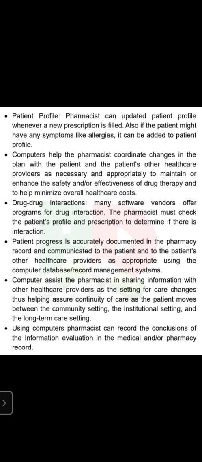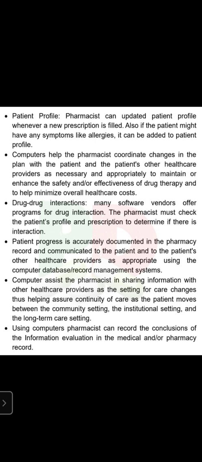The pharmacist must check the patient's profile and prescription to determine if there is any interaction or not. Patient progress is accurately documented in the pharmacy record and communicated to the patient and the patient's other healthcare providers as appropriate, using the computer database record management system. That is important, because until and unless you have information about the patient, you cannot tell others.